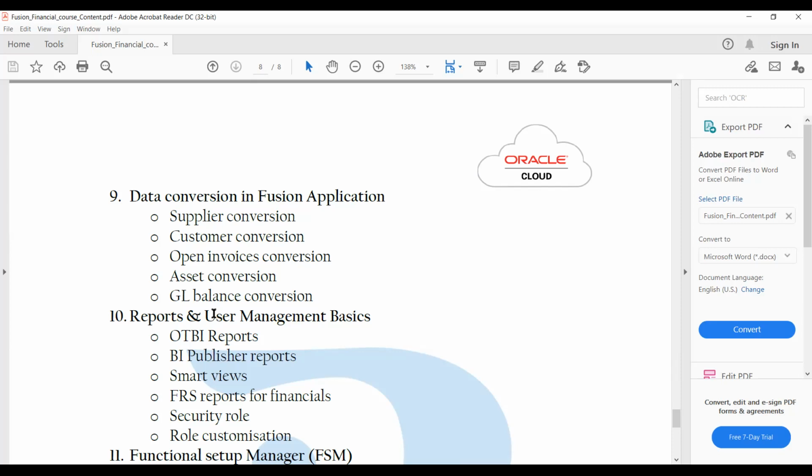Yeah, no problem. We will see those parts. So whatever queries you have, you can ask me, so I can answer you. At high level, basically, open invoices are taken to make sure that we are not leaving any data in our legacy data, to make sure we are taking up our open invoices.